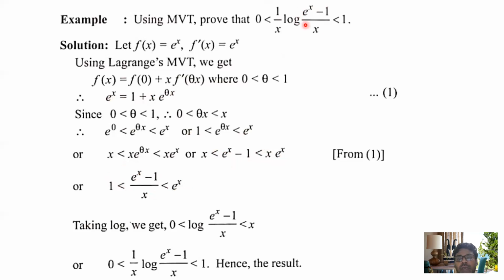Just to check, already I have it. Taking log on both sides, that is log 1 less than log of (e to the power x minus 1) by x less than log of e to the power x. So ultimately, already you know log of 1 equals 0. So 0 less than log of (e to the power x minus 1) by x, and log e to the power x means x. Hence 0, now you divide by x, so 0 less than 1 by x log of (e to the power x minus 1) by x less than 1. Hence the result. This is also a very important question for you.